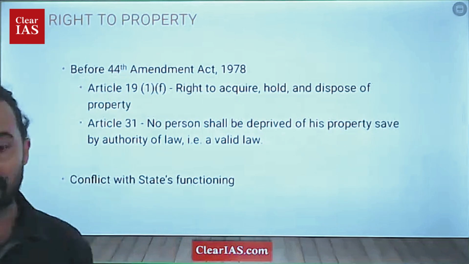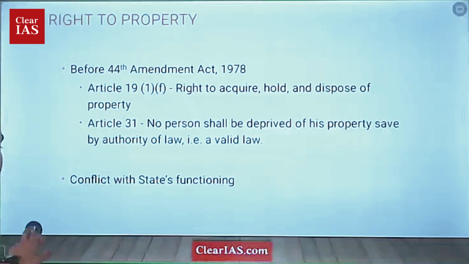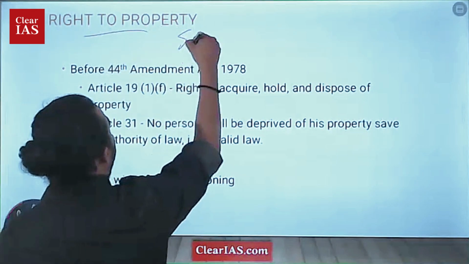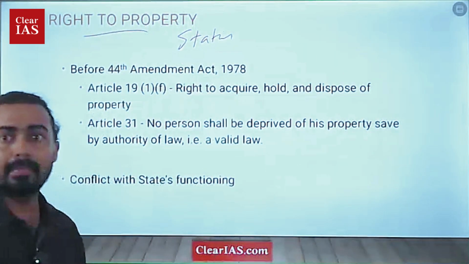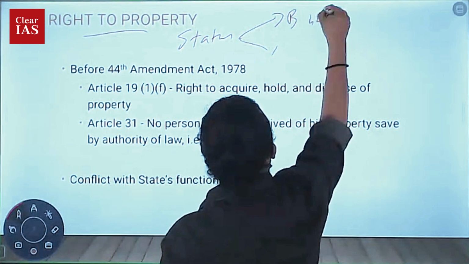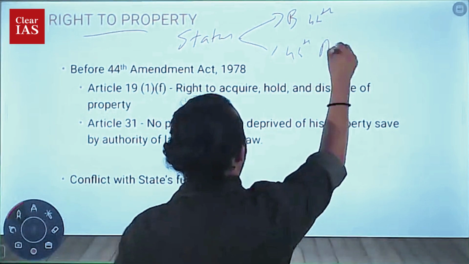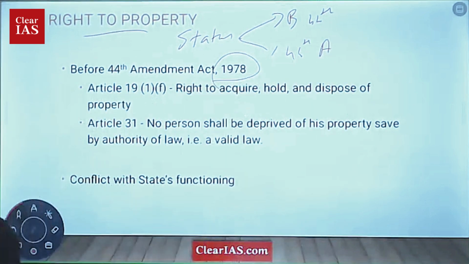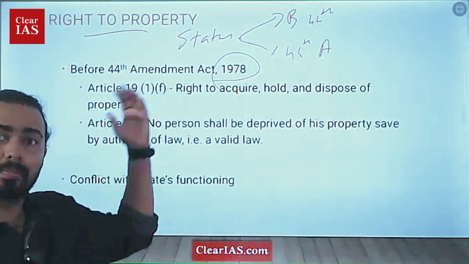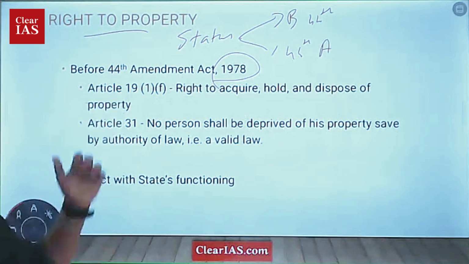So going into the topic, what is the right to property in India? What is the status of the right to property? We have to understand that it can be divided into two: before the 44th Amendment and after the 44th Amendment. The 44th Amendment happened in 1978. So what was the status of the right to property before 1978?